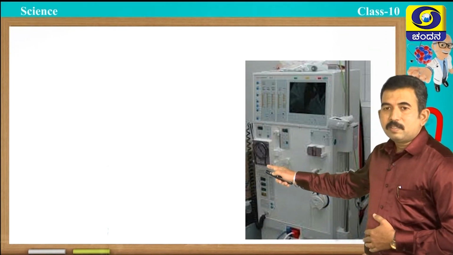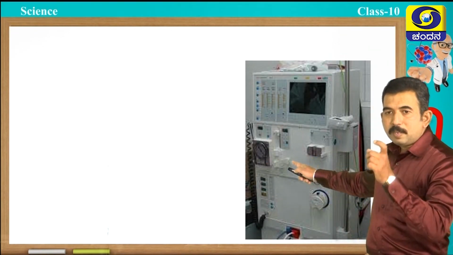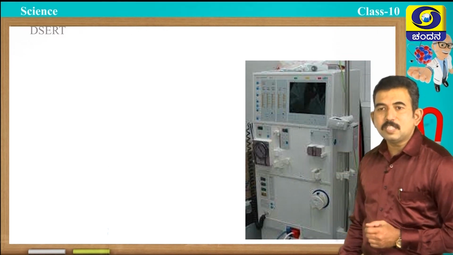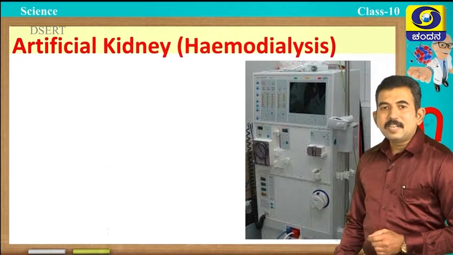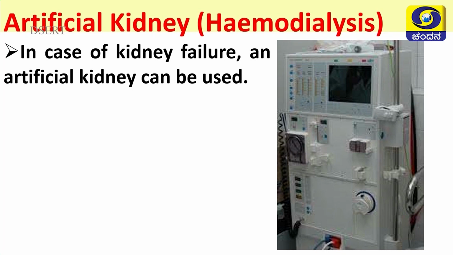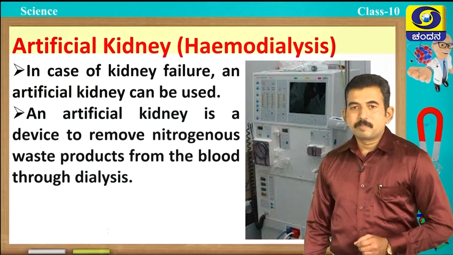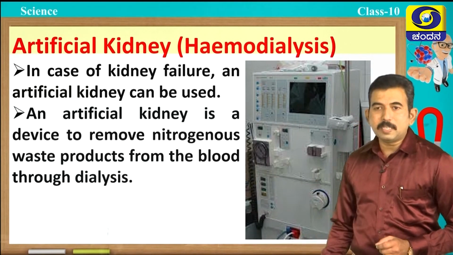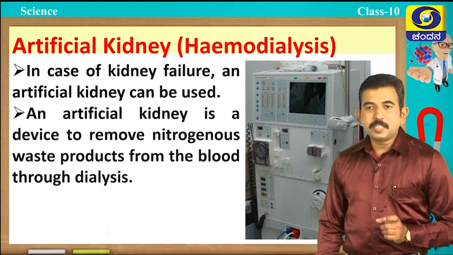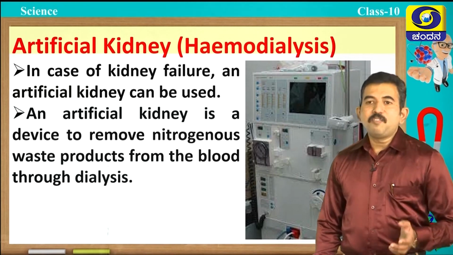Students, you can observe in this picture one instrument. Can you guess what is the name of this instrument? Yes, you are right. This machine is used in case of kidney failure, and this artificial kidney or machine is used for this particular purpose. An artificial kidney is a device to remove nitrogenous waste products from the blood through a process called dialysis, and this machine is used in hospitals for the treatment of patients whose kidneys have completely failed.